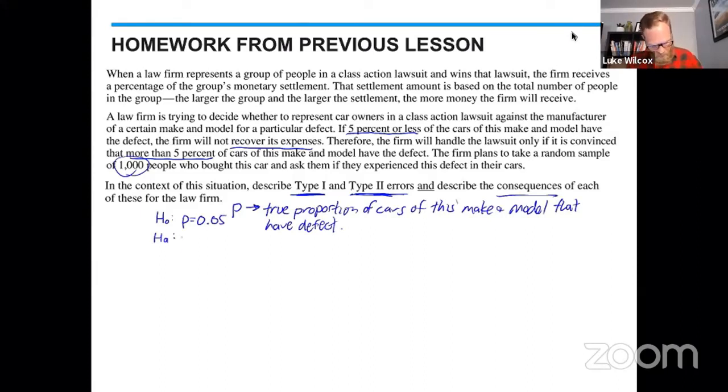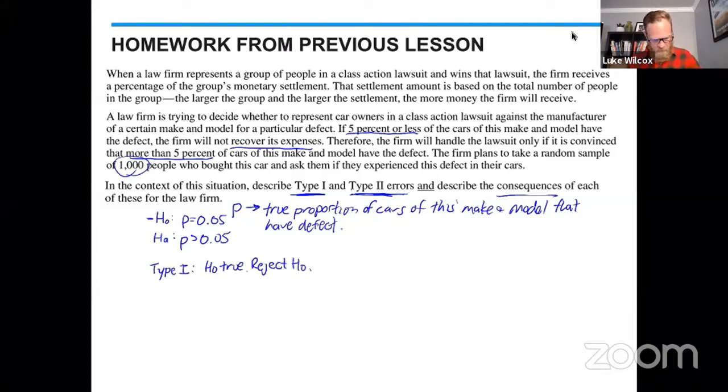But the alternative hypothesis says that the true proportion of cars with a defect is bigger. It's greater than 5%, in which case they would want to take this case because they'll be able to make some money here. So let's talk about type 1 and type 2 errors. So first of all, the definition of a type 1 error is that the null hypothesis is true, but we've made an error, and the error here would be to decide to reject the null hypothesis. So let's think about what that means in this particular context.